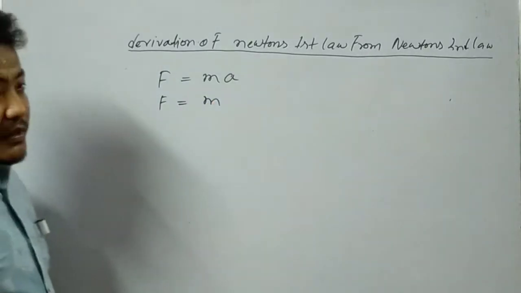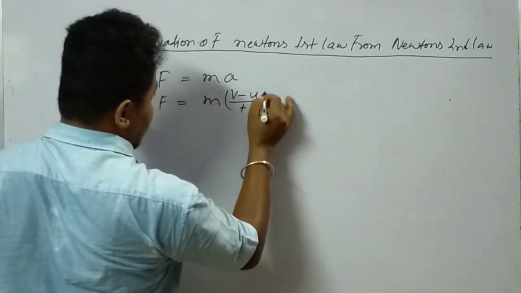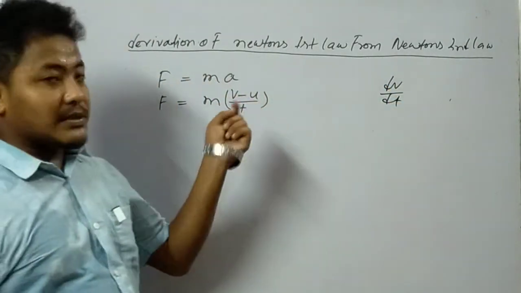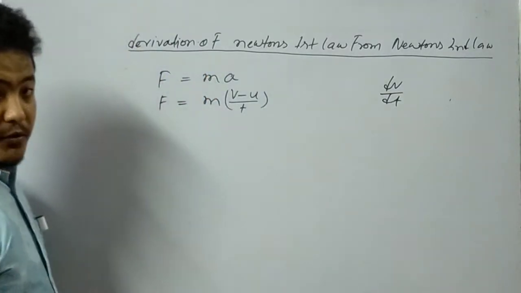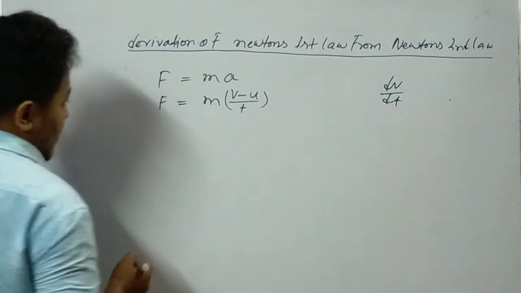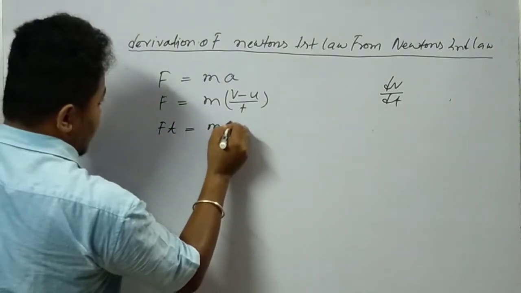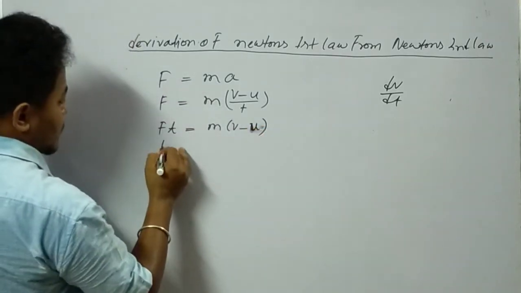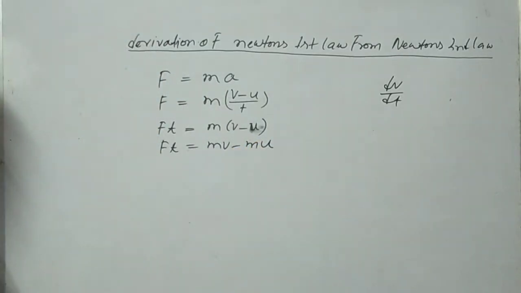Acceleration can also be written in a simpler form: instead of dv by dt, we can write (v minus u) by t. I am writing this to make you understand the first law. If I multiply, Ft is equal to mv minus mu.